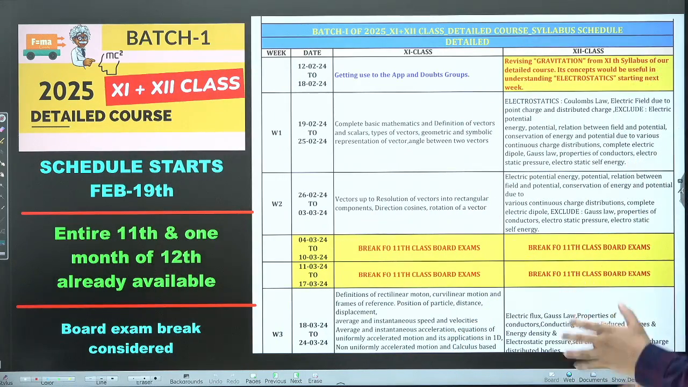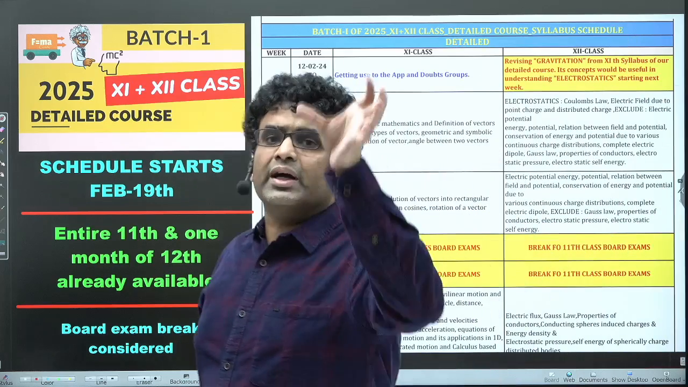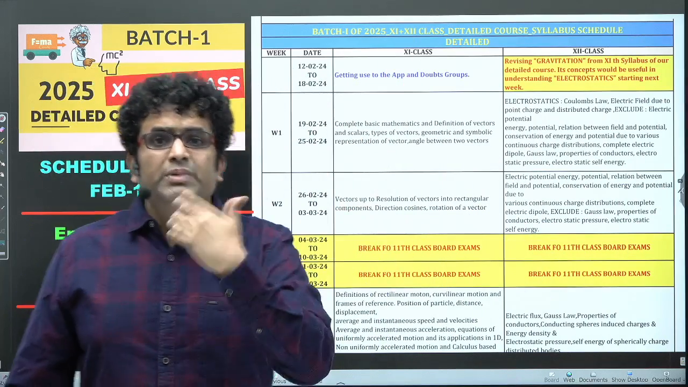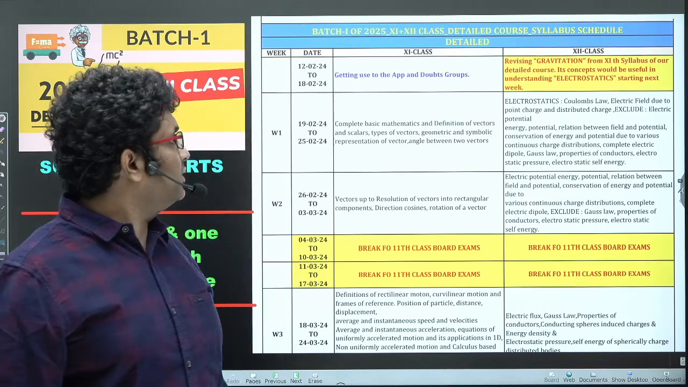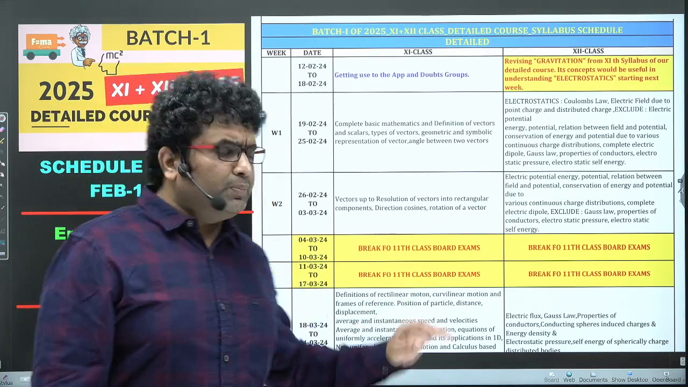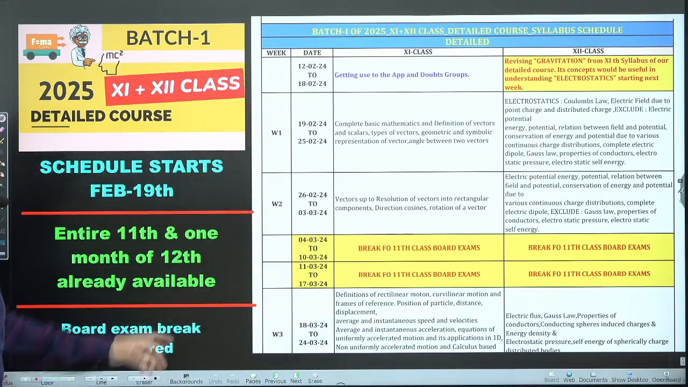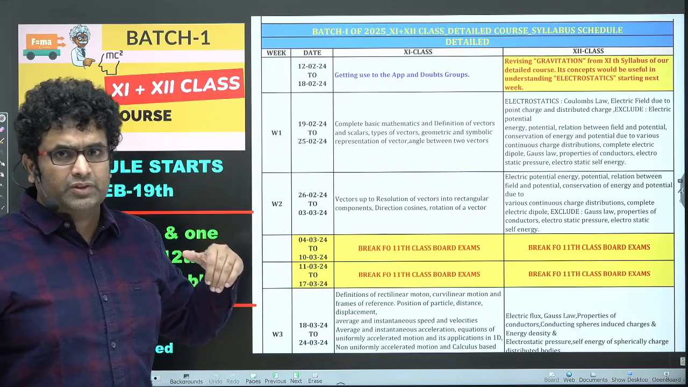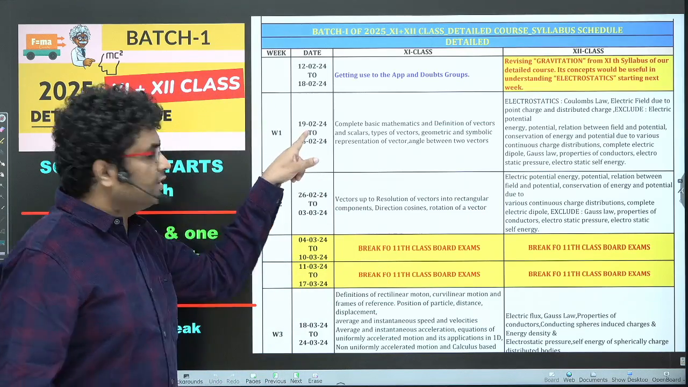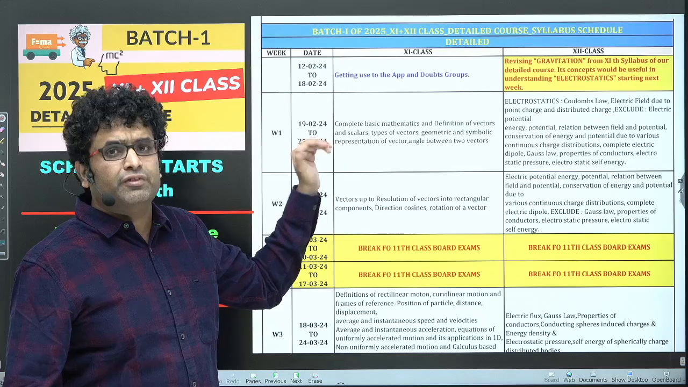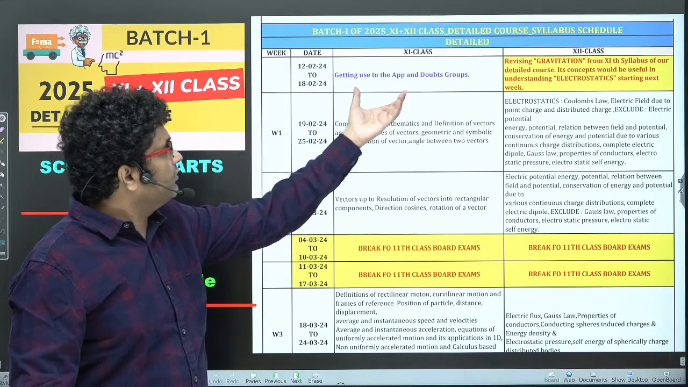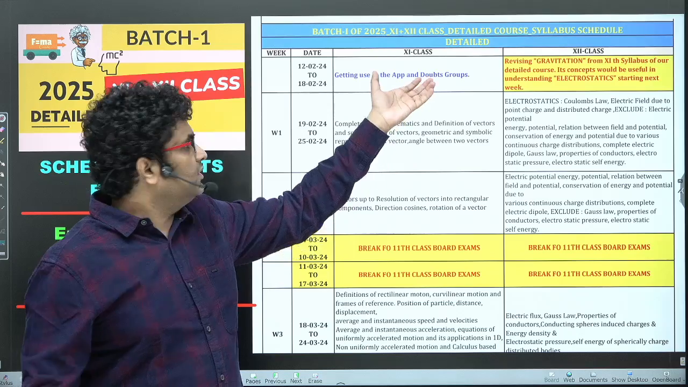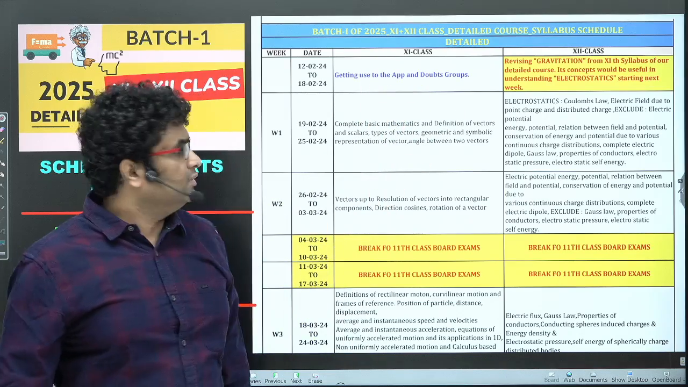So you open the schedule, you'll have a lot of instructions. Whatever I spoke, I wrote it in a concise manner in case you miss something, so you'll have an idea of how to go about the course. But once you go to the 3rd or 4th page, you will find this schedule. So week 1 of this 11th plus 12th detailed course will start, as you could see, on 19th February. In the 12th to 18th, that coming week, 11th syllabus students have to get used to the app and doubts group.